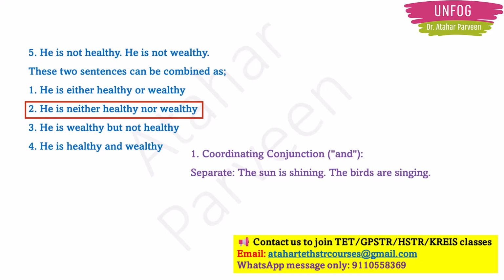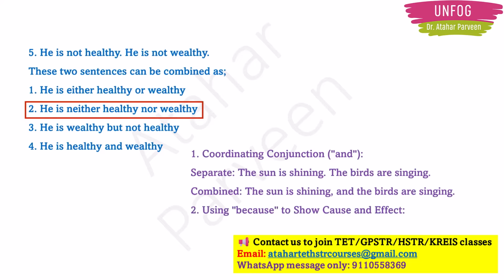There is no negativity here, correct? So you can just use "and" here and write: the sun is shining and the birds are singing. You can just combine them, because there is nothing special about the sun and birds, no negativity, no specific word. It is a simple sentence, so you can use a conjunction here and combine these two sentences.